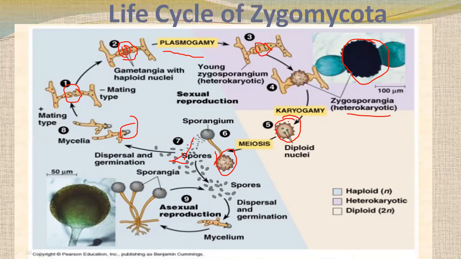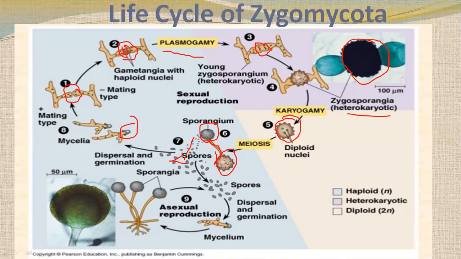Now after this, this diploid nucleus in the gametangia starts to reproduce meiotically, and four haploid cells are formed again. It will grow bigger and bigger, and the spores are going to form. After meiosis, there is mitosis, so the number of spores rapidly increases. From here, you can see the sporangiophore is formed, then the sporangium is formed in there, so lots of spores are formed.